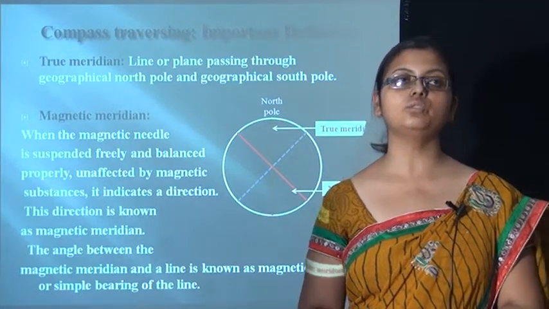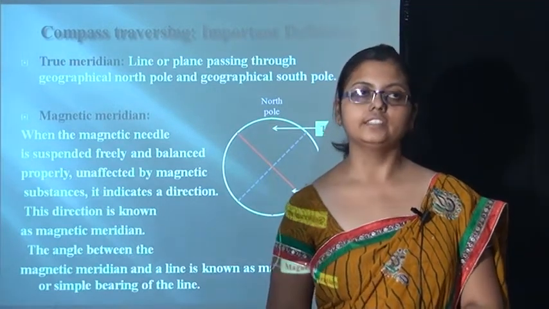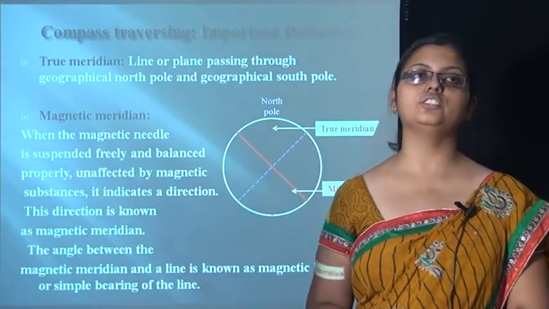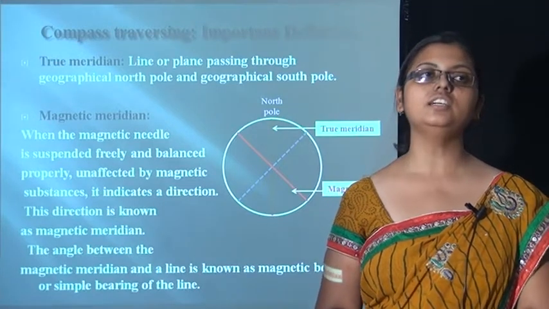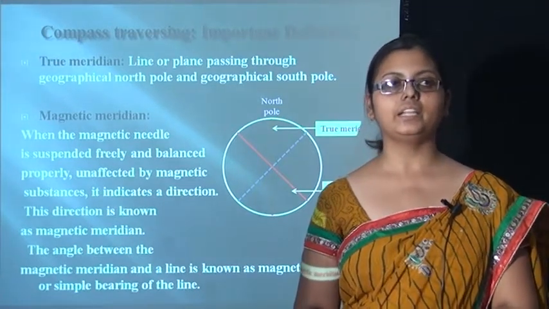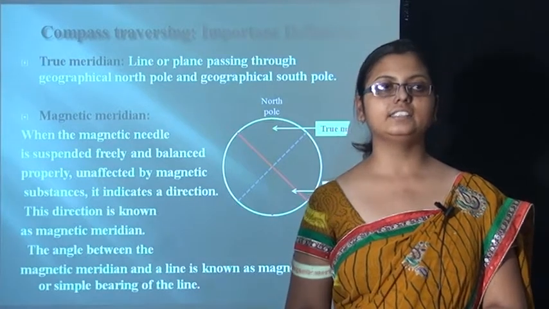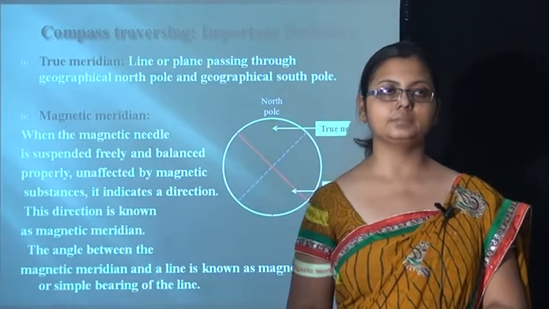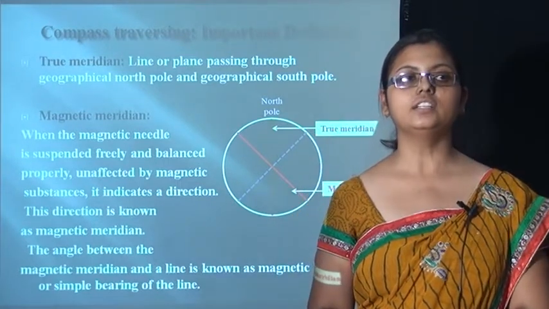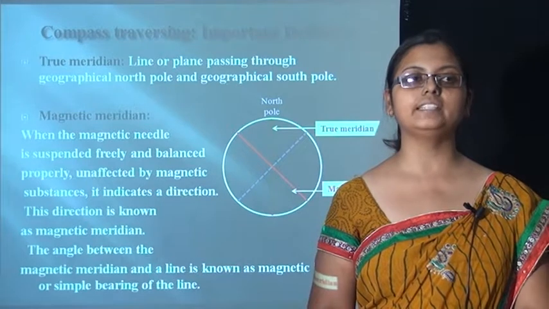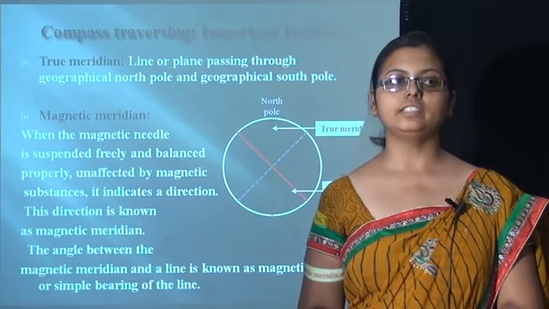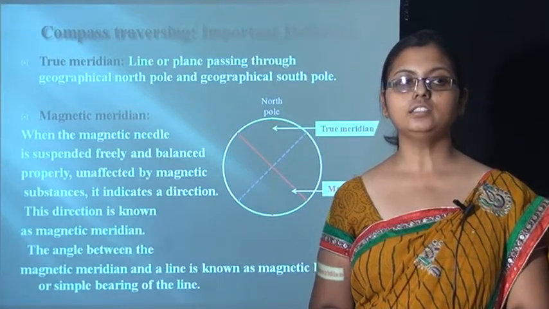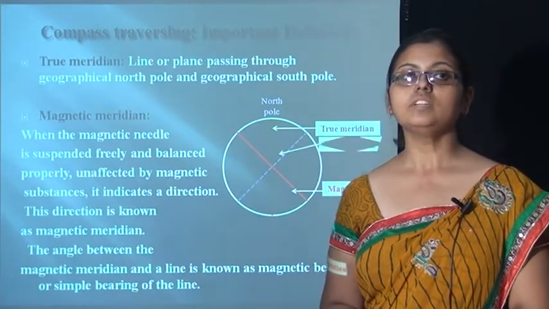First one is true meridian. What is true meridian? A line or plane passing through the geographical north pole and geographical south pole is known as the true meridian. Magnetic meridian. When the magnetic needle is suspended freely, balanced properly, and not affected by magnetic substances, it indicates a direction. This direction is known as the magnetic meridian. The angle between the magnetic meridian and the line is known as the magnetic bearing, or simply bearing of the line.